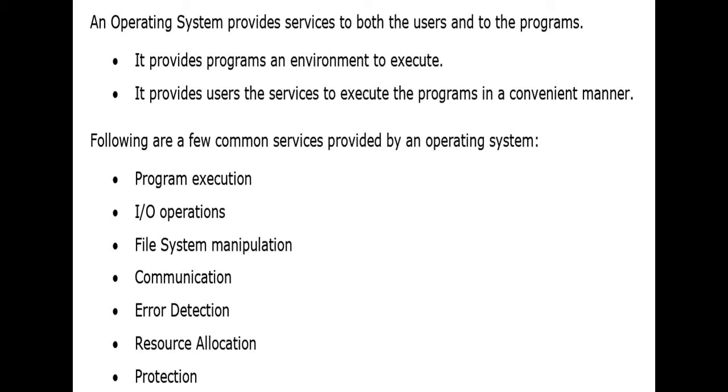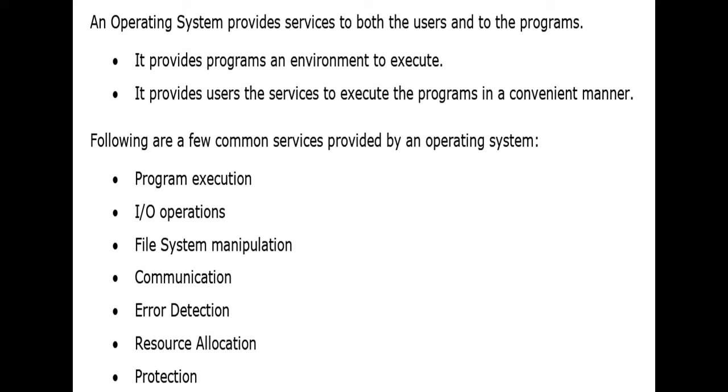Then other basic services. An operating system provides lots of services both to the users and to the programs. Number one, it provides programs an environment to execute; ultimately the executing program is a process. Number two, it provides users the service to execute programs in a convenient manner.